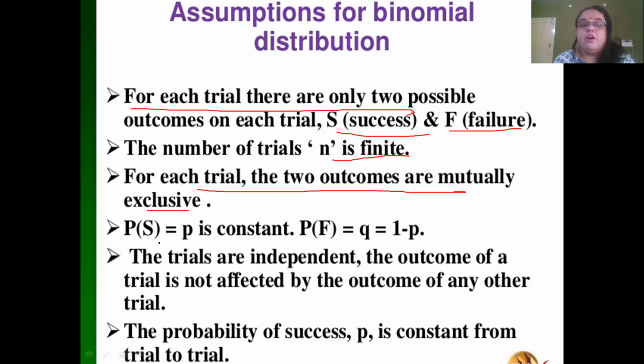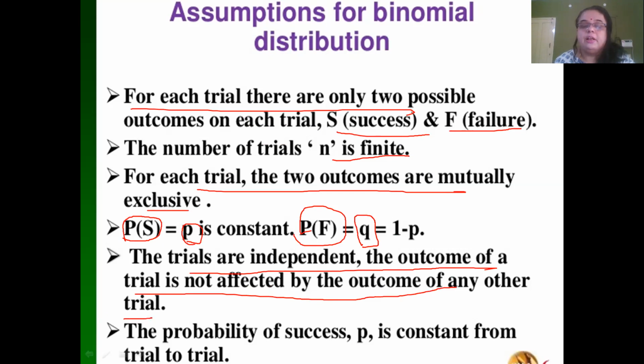The probability of success, P, is constant. The probability of failure is given by Q, which is equivalent to 1 minus P. The trials are independent, and the outcome of a trial is not affected by the outcome of any other trial. Probability of success P is constant from trial to trial.